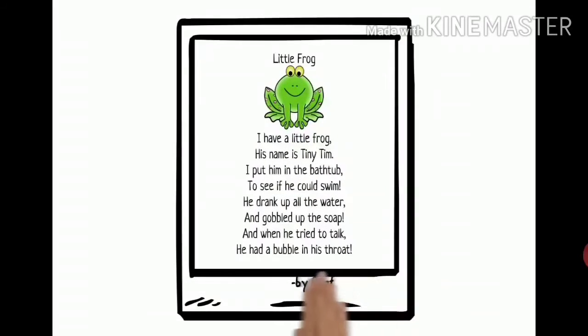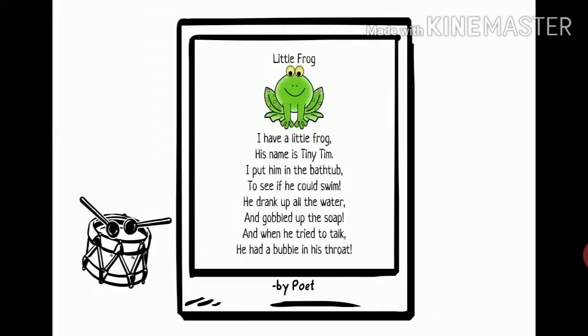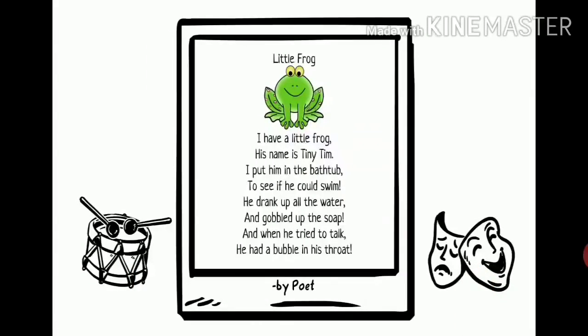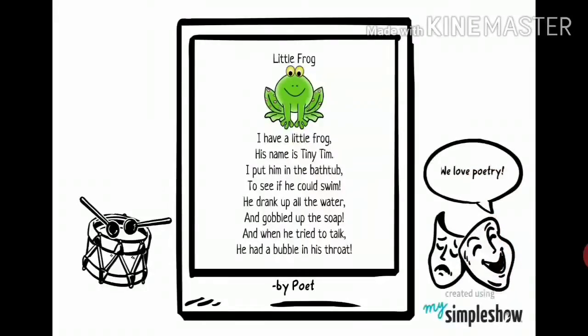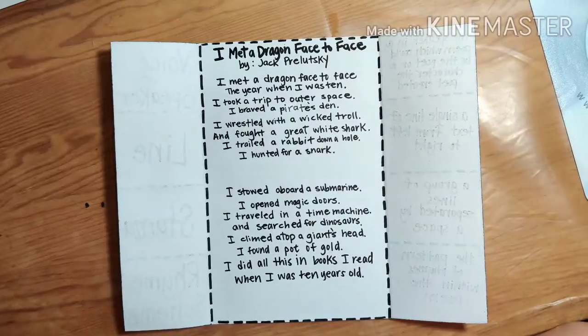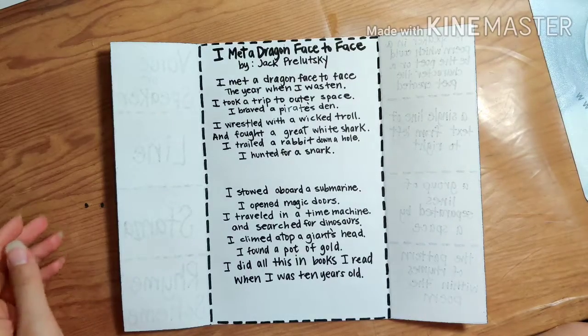We know that a poem is written by a poet using rhythm, rhyme, and other artistic language to show feelings and emotions. Poems are usually short, but they can be long too. Listen for descriptions and decide how the poem makes you feel. It could be silly, or sad, or even glad. So, did you think about who was writing? Did you think about who was telling this? Well, this is actually the first thing we're going to be talking about.